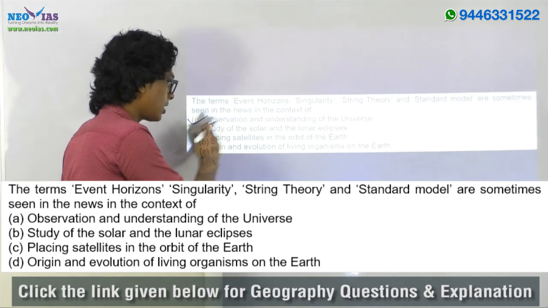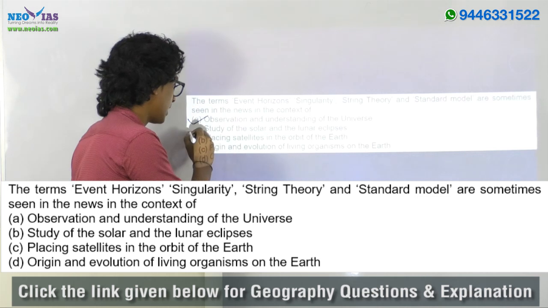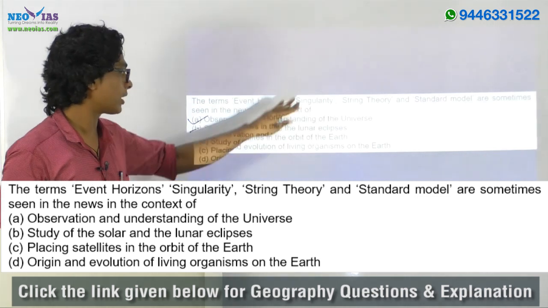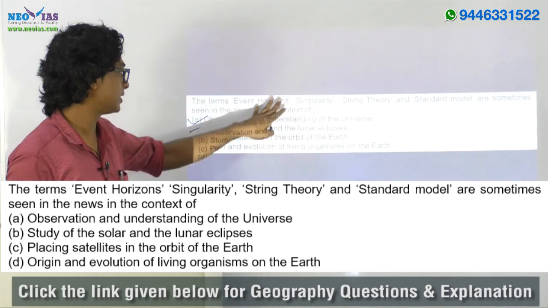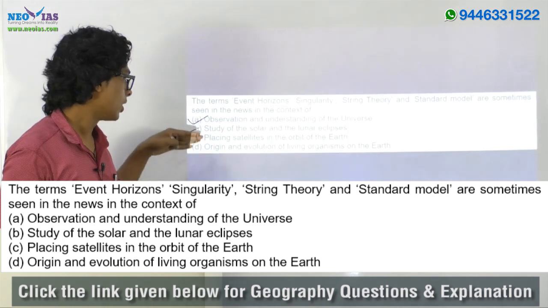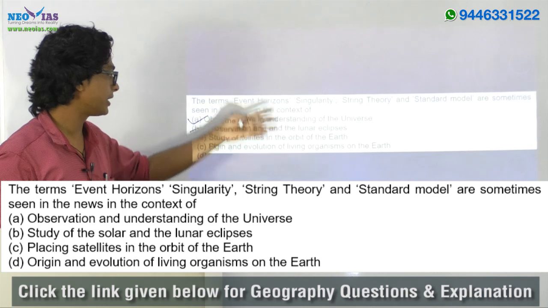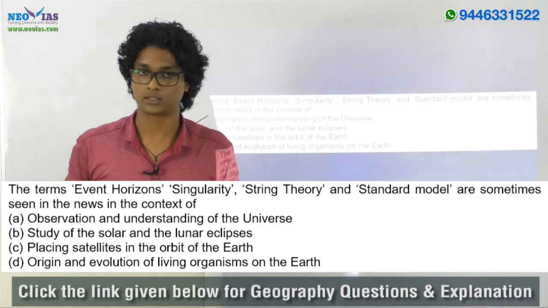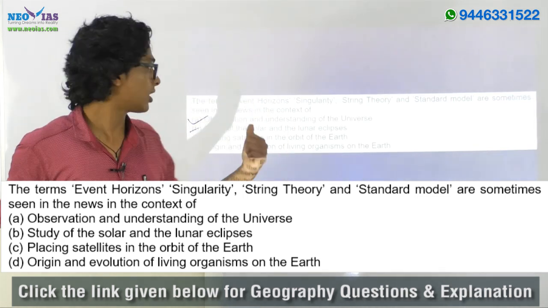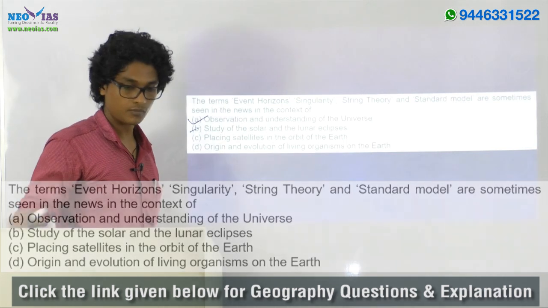Now if we go through the other options, we understand that study of solar and lunar eclipse doesn't match with event horizon and singularity, nor does placing satellites in the orbit of Earth, or the last option, origin and evolution of living organisms on the Earth. Here in this question, the answer will come out as A.